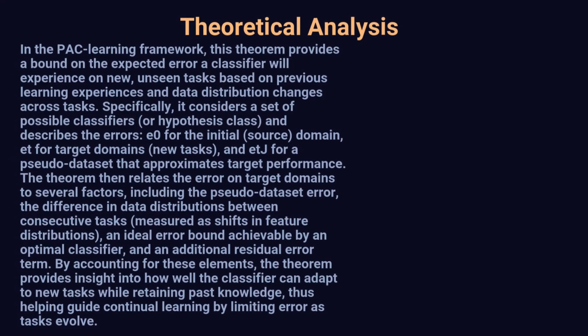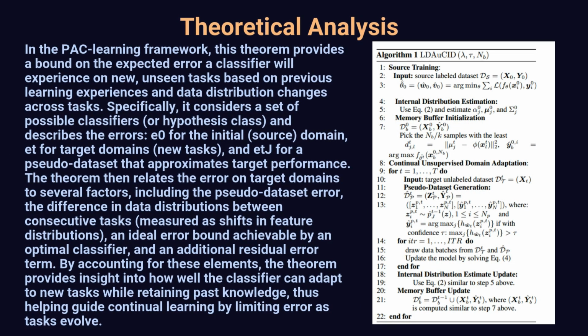Theoretical analysis. In the PSE learning framework, this theorem provides a bound on the expected error a classifier will experience on new unseen tasks, based on previous learning experiences and data distribution changes across tasks. Specifically, it considers a set of possible classifiers, or hypothesis class, and describes the errors: E_0 for the initial domain, E_T for the target domains, and E_TJ for a pseudo dataset that approximates target performance.